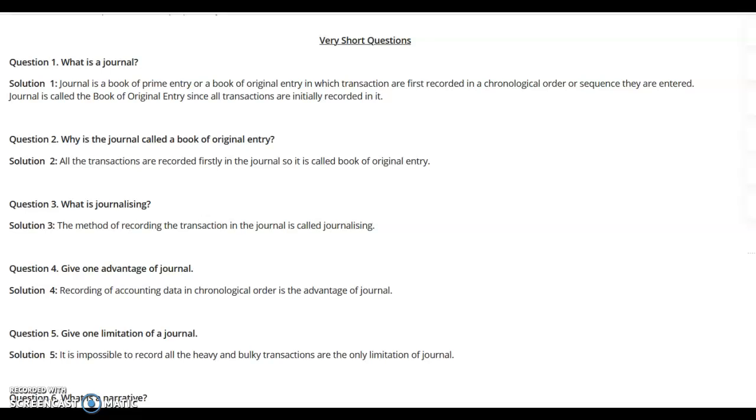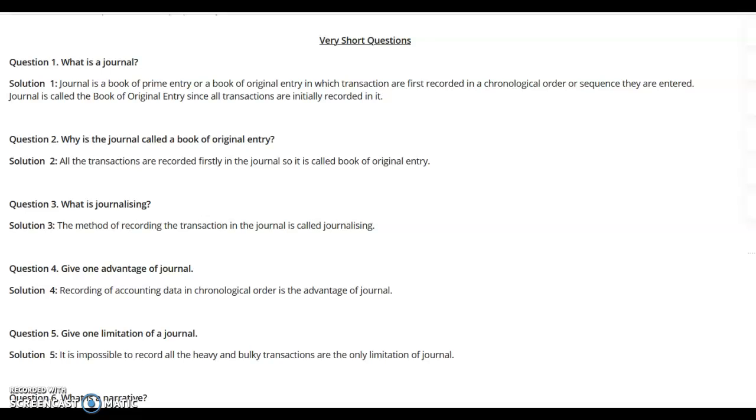Journal is a book of prime entry. Prime entry means the book of original entry, in which transactions are first recorded in chronological order or sequence. Journal is called the book of original entry since all transactions are initially recorded in it.